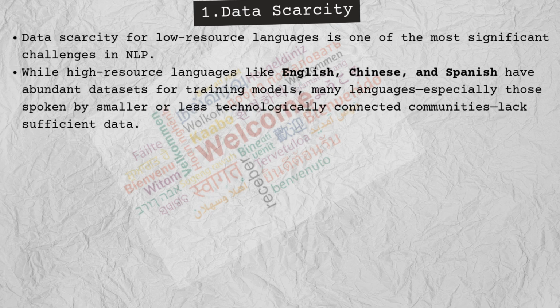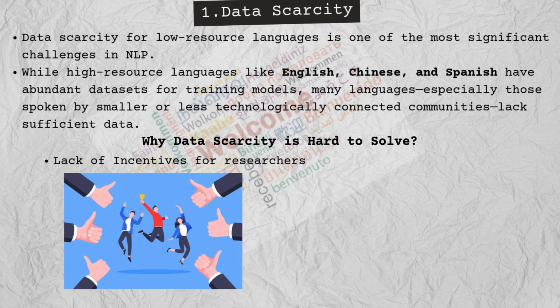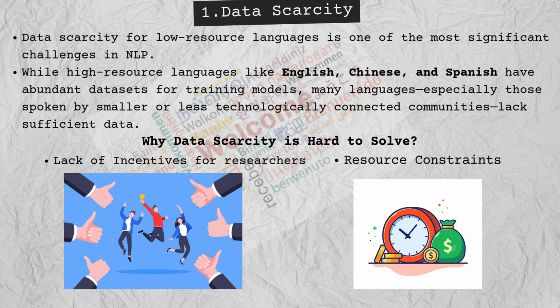While languages like English and Chinese thrive with billions of words for training AI models, low-resource languages, like Yoruba, Quechua, or Maori, struggle with almost no digital presence. Without data, building tools for translation, voice assistance, or education becomes nearly impossible. But why is this so hard to solve? First, there's a lack of incentives. Researchers and companies often focus on languages with larger markets, leaving smaller communities behind. Second, there are resource constraints. Many low-resource languages are spoken in regions with limited access to technology. Collecting and annotating data is costly and time-intensive.